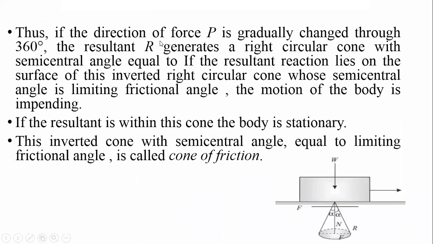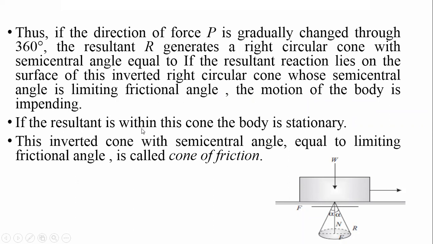Thus, if the direction of the P force is gradually changed through 360 degrees, the resultant R generates a right circular cone with a semi-central angle equal to the limiting friction angle. If the resultant reaction lies on the surface of this inverted right circular cone, the motion of the body is impending.